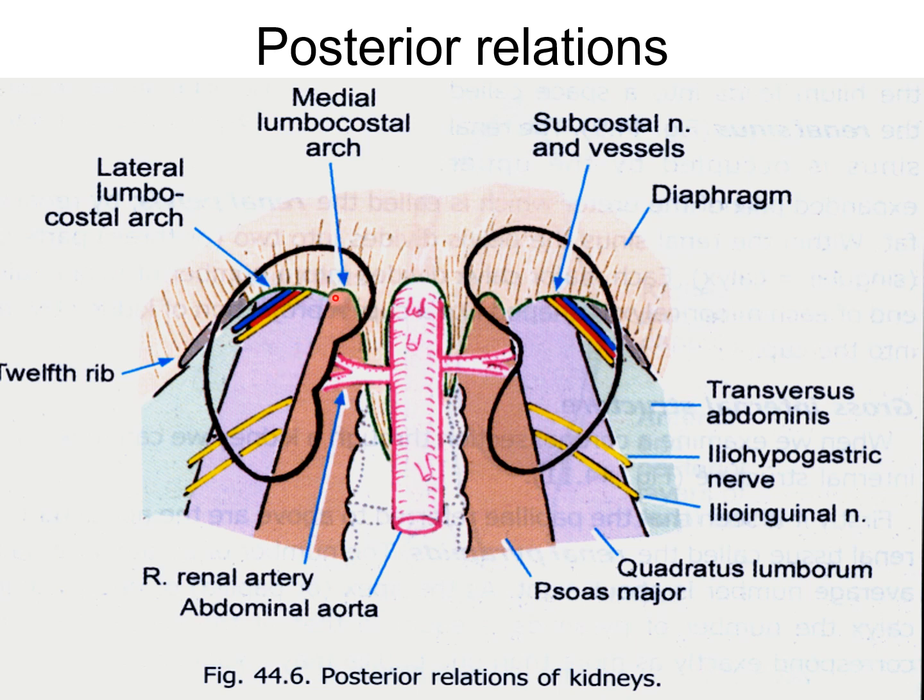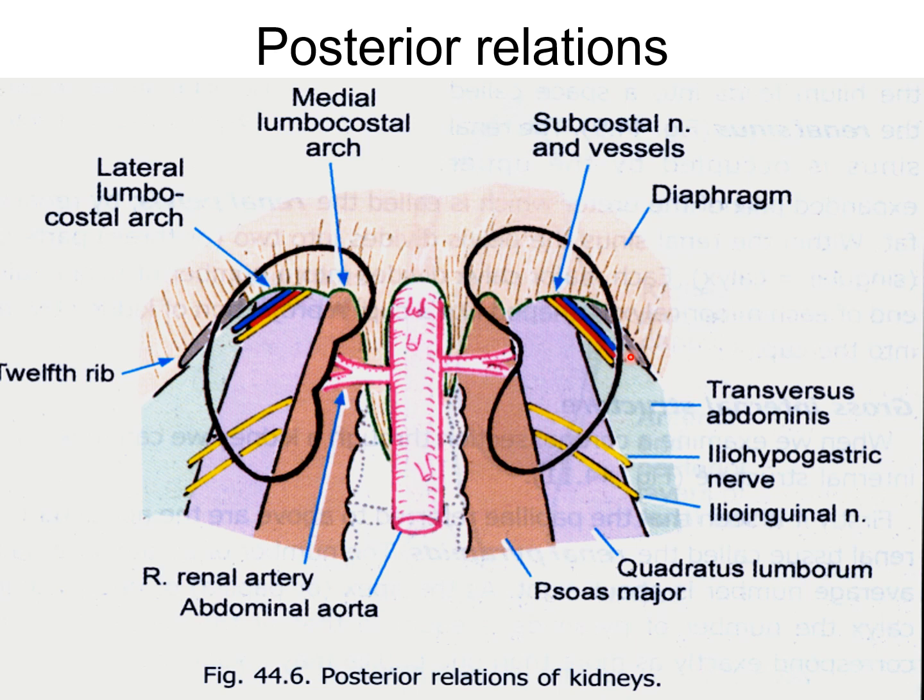On the right side there are both arcuate ligaments, and only the 12th rib. On the left side there are subcostal vessels, and here there is only a single arcuate ligament. So both medial and lateral arcuate ligaments are related to the posterior relation of the right and left kidney. It is the same. In the lower part, from medial to lateral side, psoas major is covered by the iliopsoas fascia, quadratus lumborum is covered by the anterior layer of the thoracolumbar fascia, and transversus abdominis is covered by the fascia transversalis. Paranephric fat intervenes between the renal fascia and the thoracolumbar fascia.